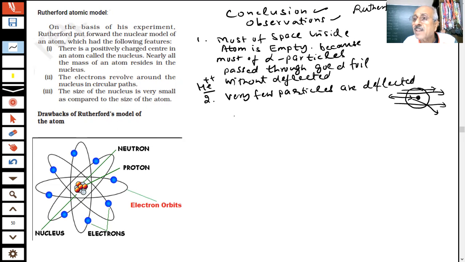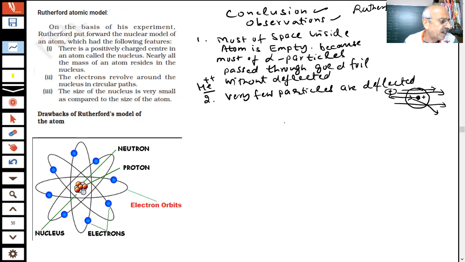Where is the positive charge inside the atom? What we are searching for, student, is where the positive charge is located inside the atom. Where are electrons located inside the atom? And now you are saying most of the space is empty inside the atom, and few are deflected. Where will the deflection take place? When positive meets positive. This is a positive particle. If it comes near it, what will happen? It will be deflected. Positive and positive will deflect. Yes or no? Tell me.